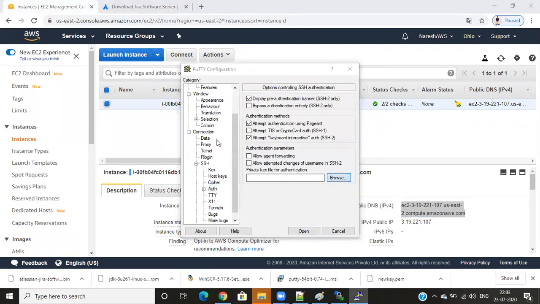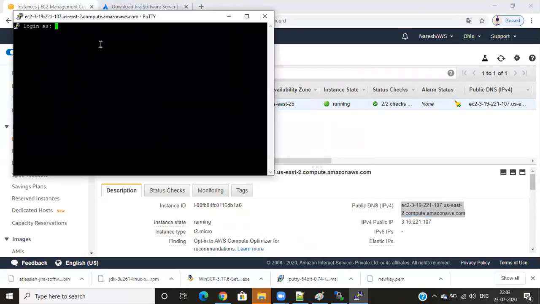SSH authentication. Browse that key, the new key pair. Open. Login as EC2-USER.